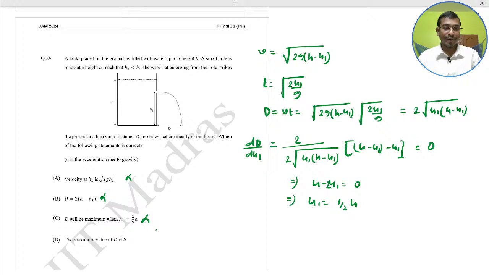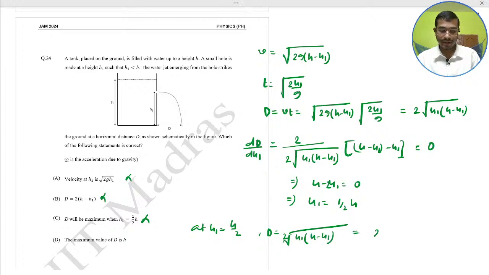So by observation D would be the correct one. But we just check the maximum value of D. Maximum means at the height h1 equal to h by 2. Substitute in D. D would be twice root of h1 into h minus h1.